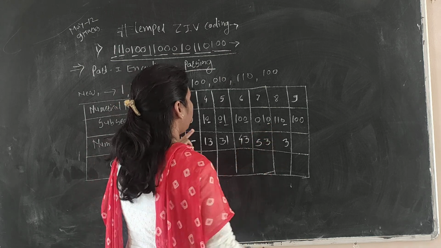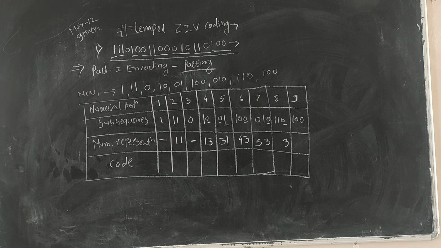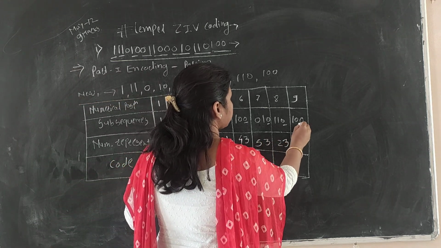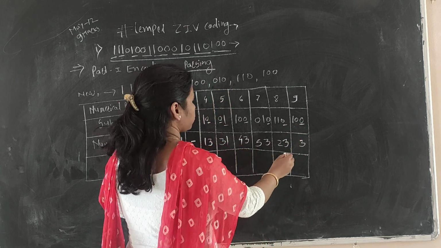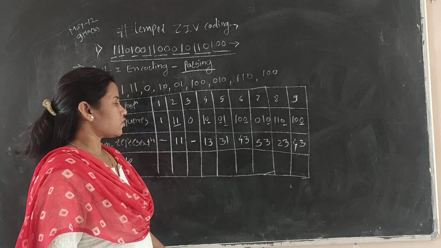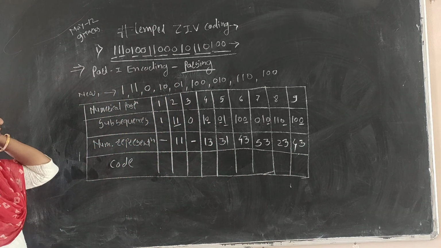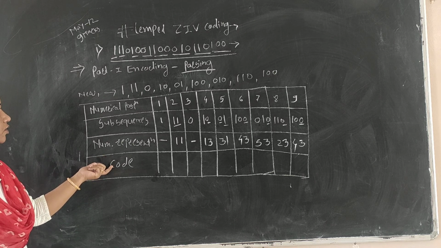1, 1, 0. Here we have to check, there is already a couple here, it will be 1, 1, which is nothing but the position of 2. This 1, 1 is at the position of 2, and this 0 at the position of 3 and 1, 0 at the position of 4. That's why here we will get a numerical representation by using these subsequences.